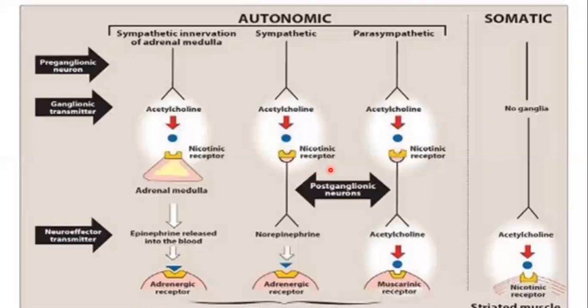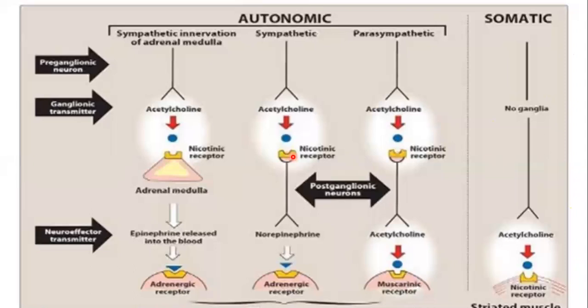If you really understand the location of the nicotinic receptor, where is the nicotinic receptor located? At the level of the neurons, right, and at the level of the skeletal muscles, right? These are the locations of the nicotinic receptor. And why do we call it nicotinic? Because at these receptors, the acetylcholine and the nicotine can bind. So remember, at the muscarinic receptor, the nicotine cannot bind, right? Therefore we have given different names to these receptors.